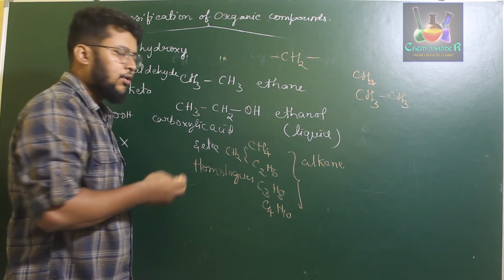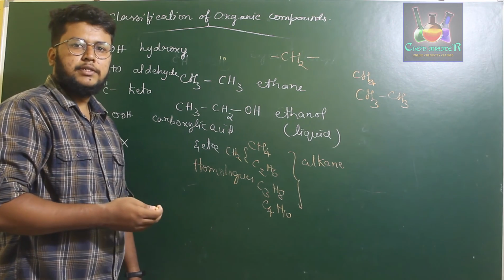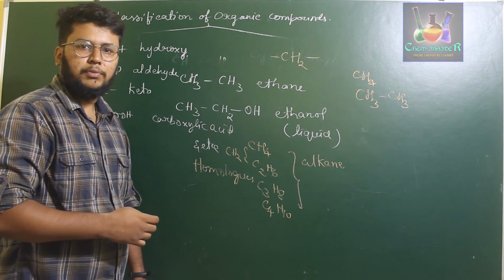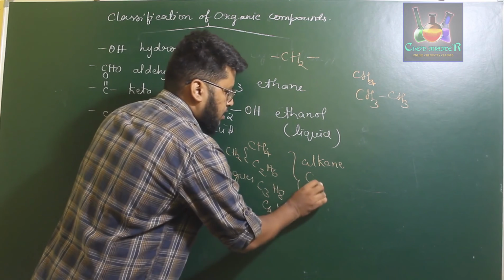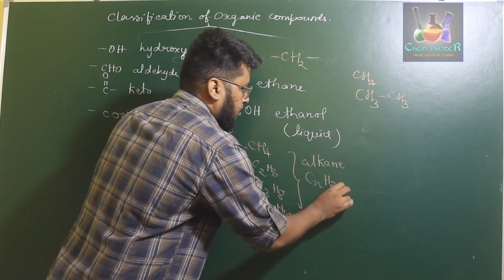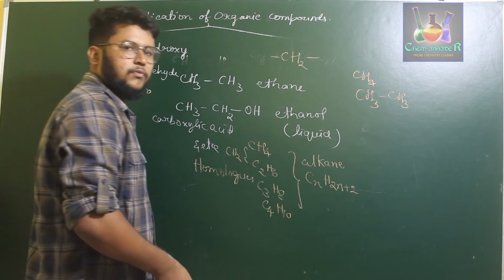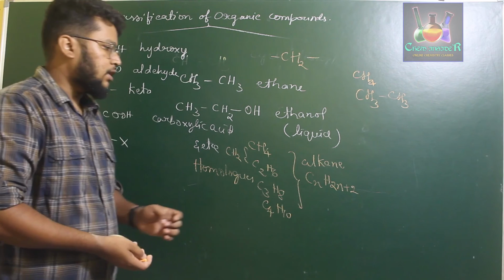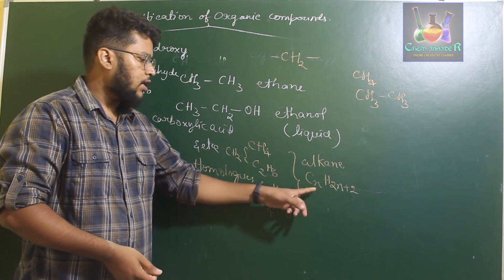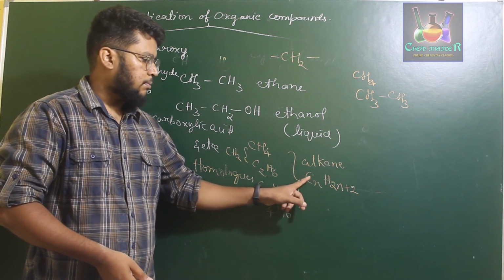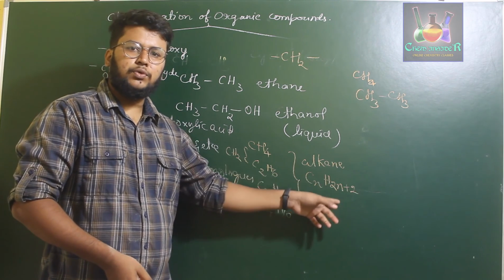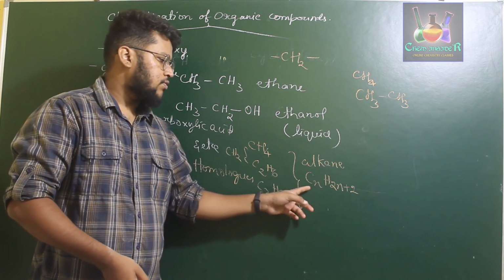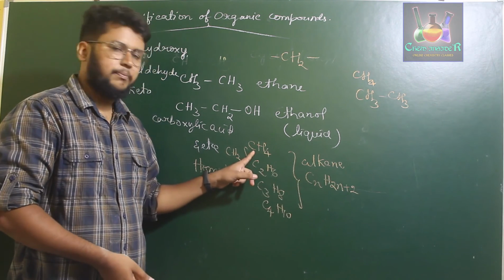And that particular homologous series can be represented by a general formula. Like for example, alkanes have the general formula CnH2n+2, where n is nothing but the number of carbon atoms. If you consider one carbon, that will be C1 H2 into 1 plus 2, and 2 into 1 plus 2 is nothing but 4. So C1H4, first carbon.